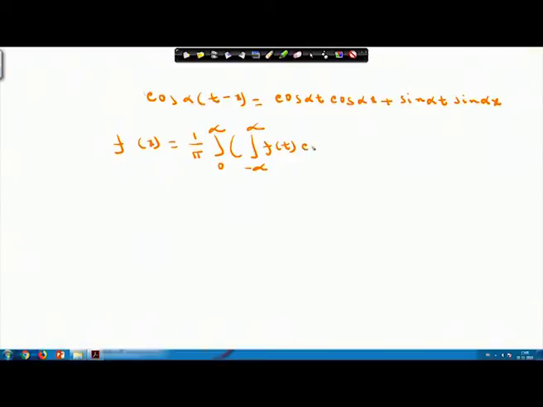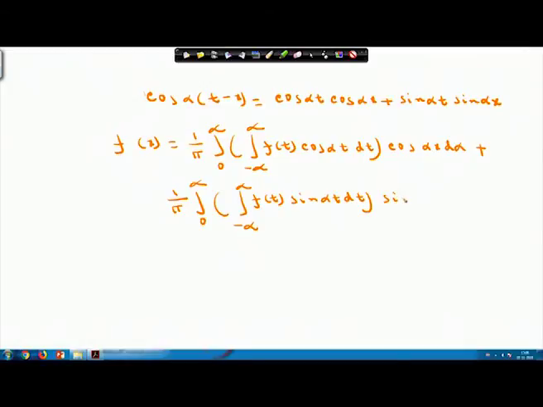f(t) cos(αt) dt cos(αx) dα, plus the second term, (1/π) ∫ from 0 to ∞ ∫ from −∞ to ∞ f(t) sin(αt) dt sin(αx) dα, and say this is equation number 7.